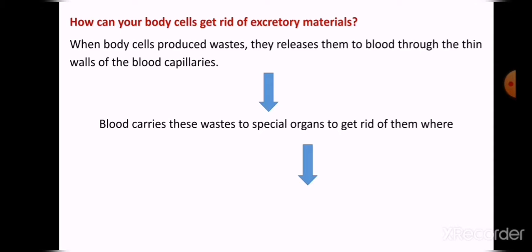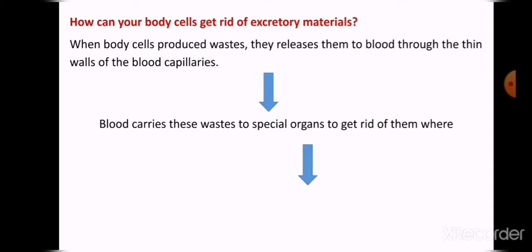So how can your body cells get rid of these excretory materials like carbon dioxide gas, nitrogenous wastes, excess salts and excess water? When your body cells produce these wastes after burning the food, they release these wastes to the blood.